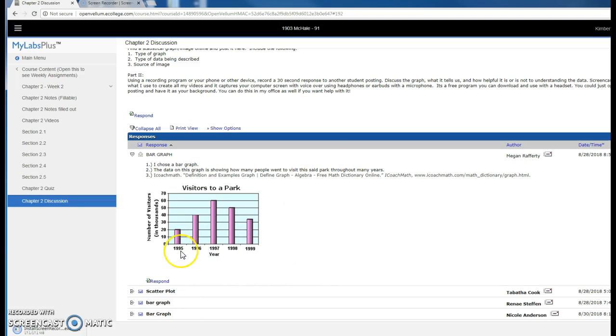And this is kind of interesting because while the data is years, which are numbers, they're also categories in this case. Because it's a bar graph, it's categorical data, and it looks like 20,000 went to this park in 1995, 60,000 in 1997, 35,000 in 1999, and so this bar graph shows an increase and then a decrease.